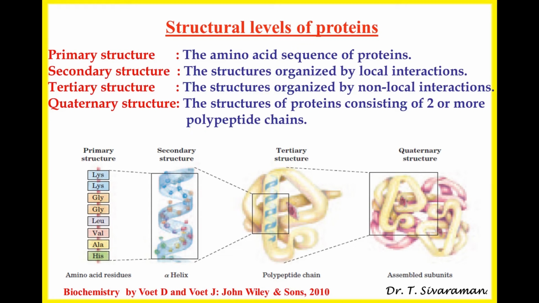What is quaternary structure? Quaternary structure is the structure formed among the polypeptide chains in multimeric proteins. Multimeric proteins are proteins having two or more polypeptide chains. So quaternary structure is the structural interaction between the two polypeptide chains in a dimeric protein, or the structural interaction among the polypeptide chains in a multimeric protein.